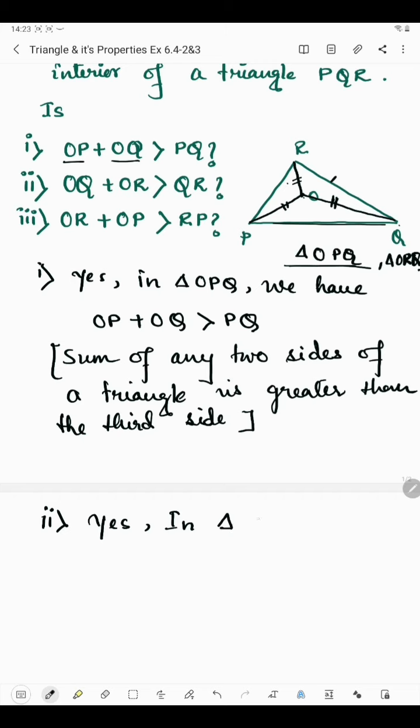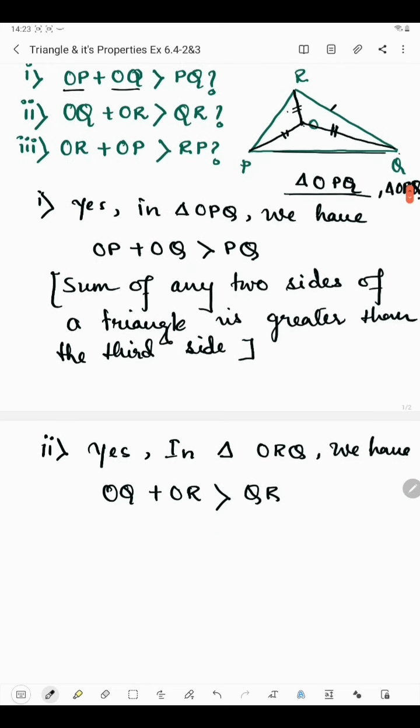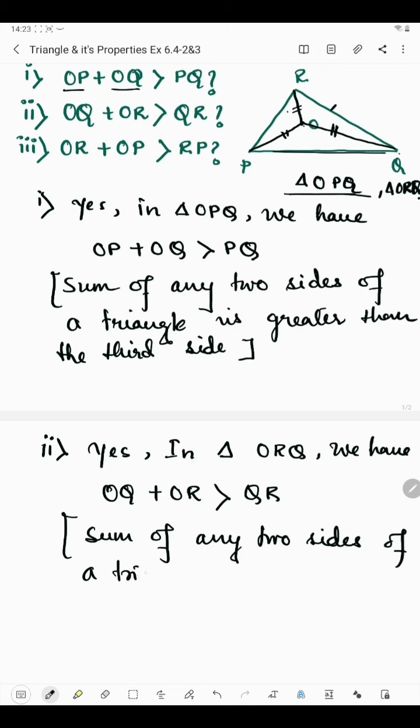in triangle ORQ we have OQ plus OR is greater than QR. And what's the reason behind this? It's the sum of any two sides of a triangle is greater than the third side.